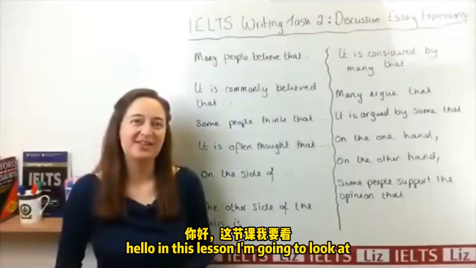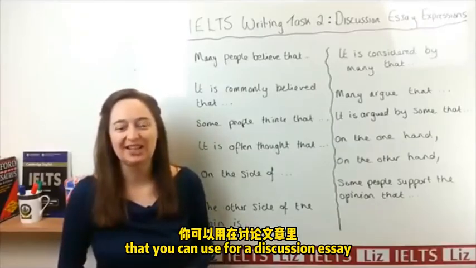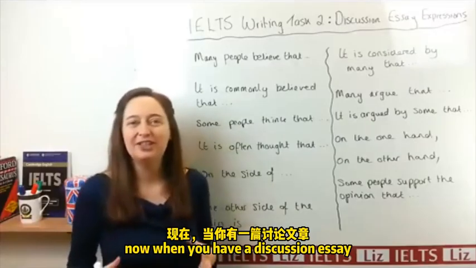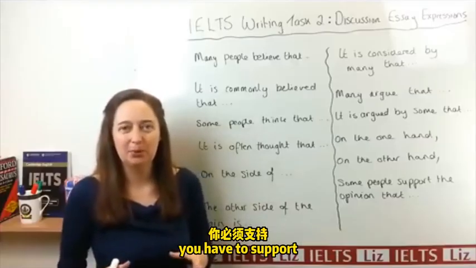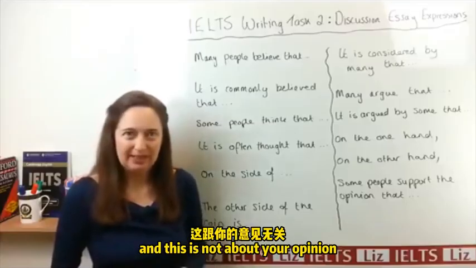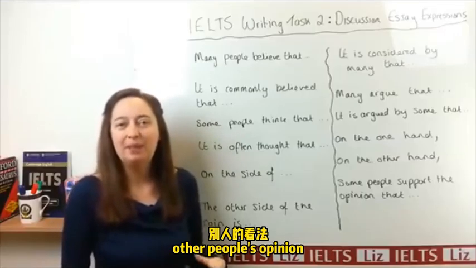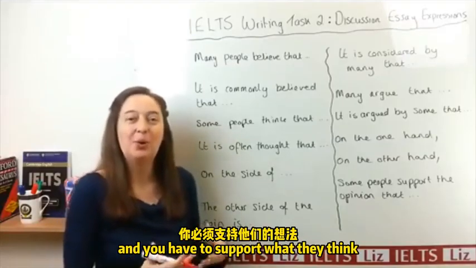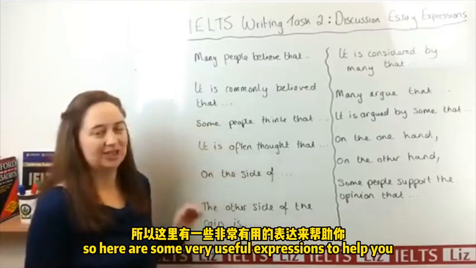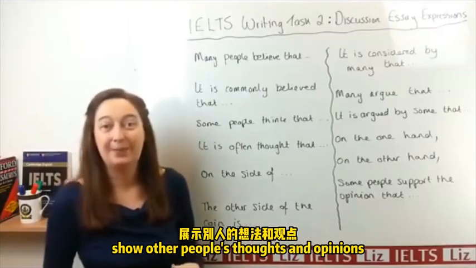Hello! In this lesson I'm going to look at some expressions that you can use for a discussion essay for IELTS Writing Task 2. Now when you have a discussion essay you have to support two different sides. And this is not about your opinion, this is about what other people think, other people's opinion, and you have to support what they think. So here are some very useful expressions to help you show other people's thoughts and opinions.